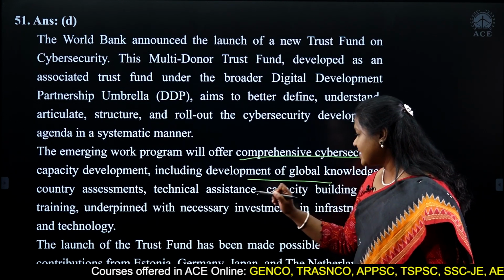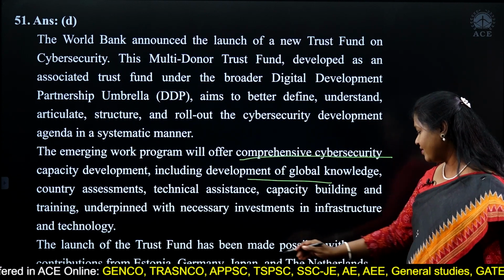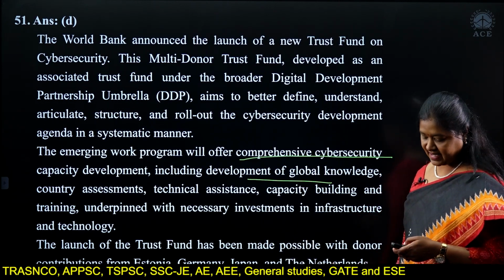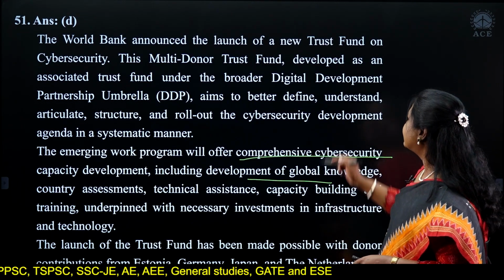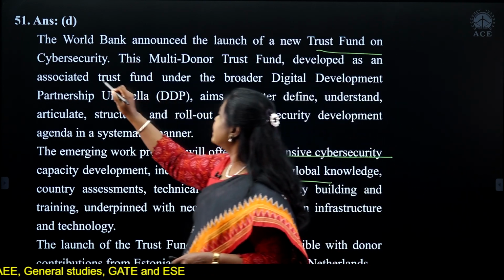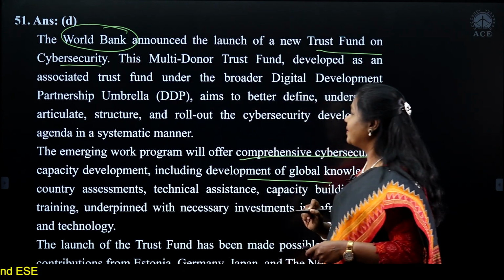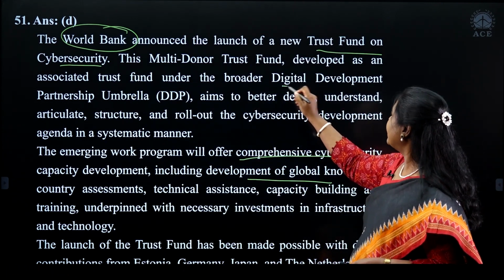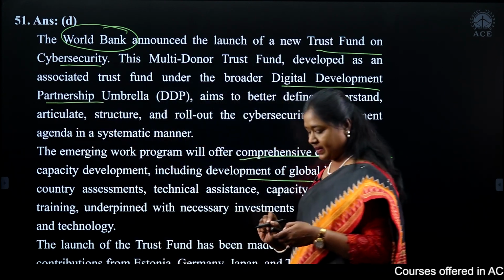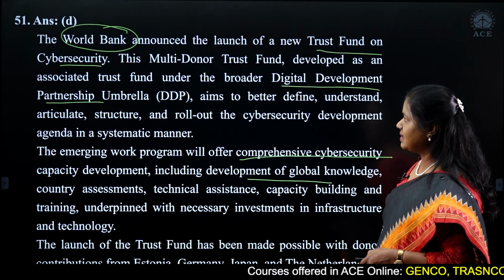So the launch of this trust fund has been possible with donor contribution from these countries: Estonia, Germany, Japan, and the Netherlands. Okay, so that is the trust fund. It's a trust fund on cybersecurity announced by the World Bank. And it is under which one? Digital Development Partnership. All right, let's move on to the next question.